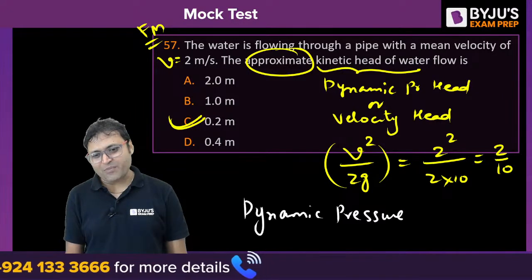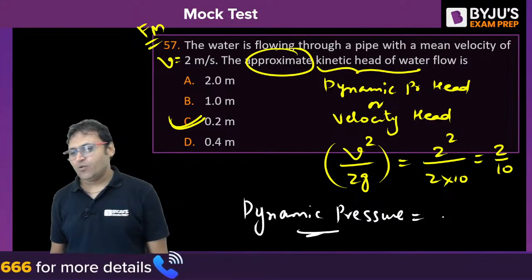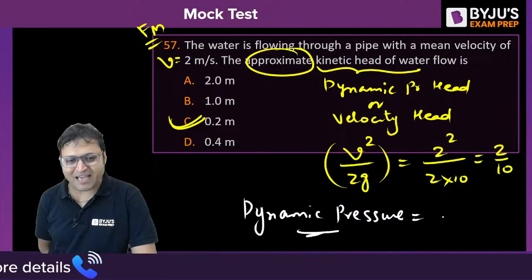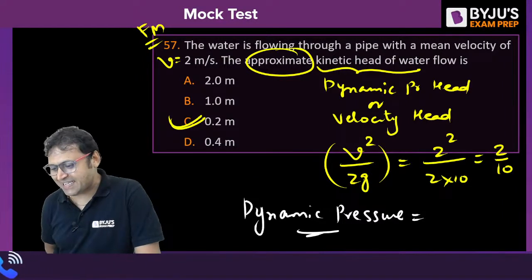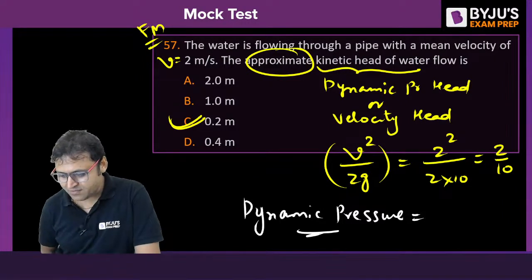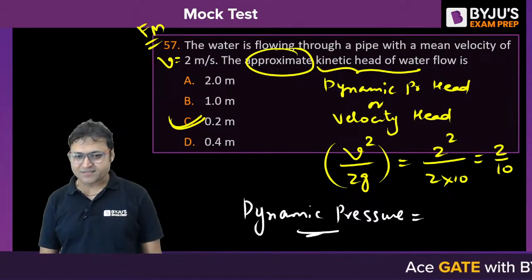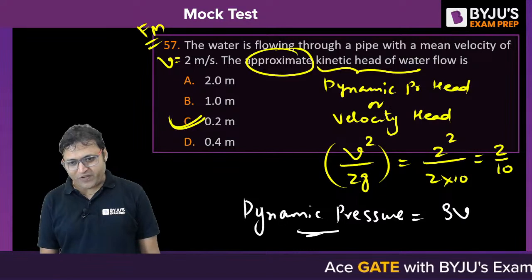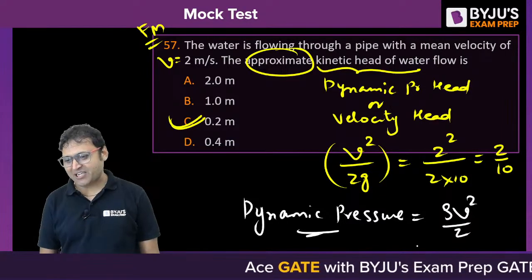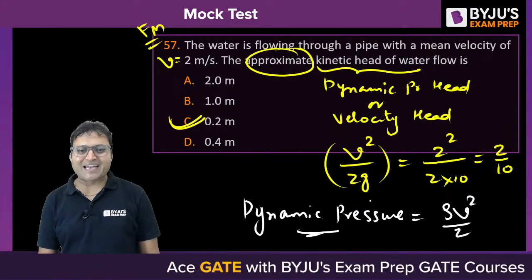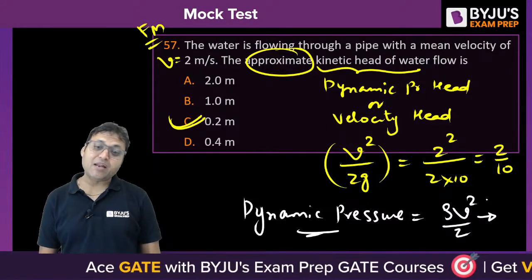If the question would have been about the dynamic pressure, what is the expression for dynamic pressure? Who will tell? What is dynamic pressure? Next, 3 more questions from my side. Rho V square by 2 is the dynamic pressure. There is a difference between dynamic pressure and dynamic pressure head.